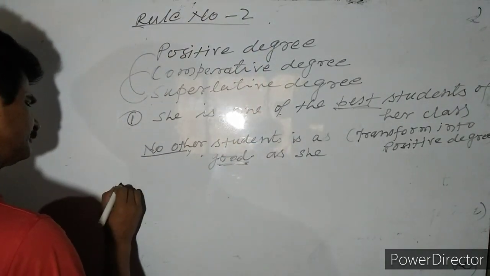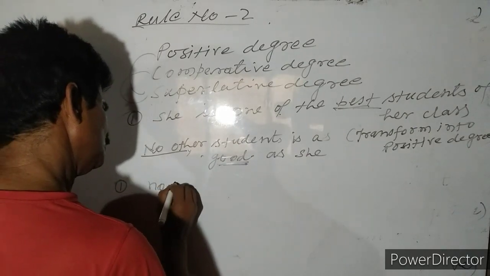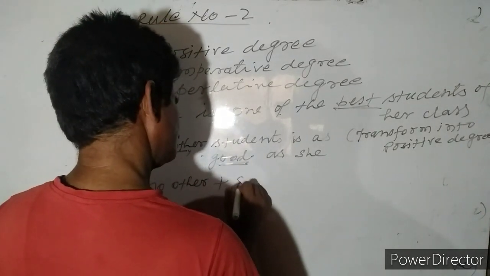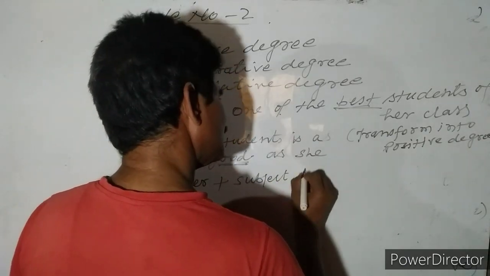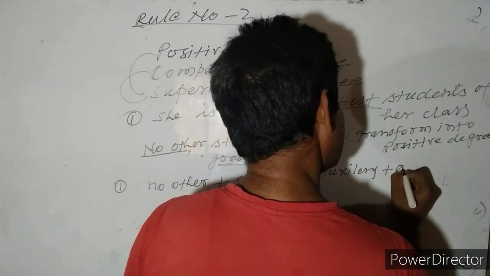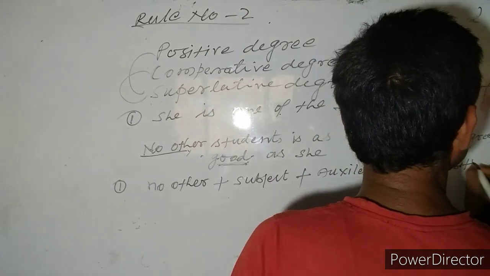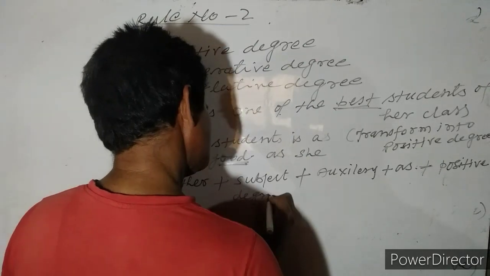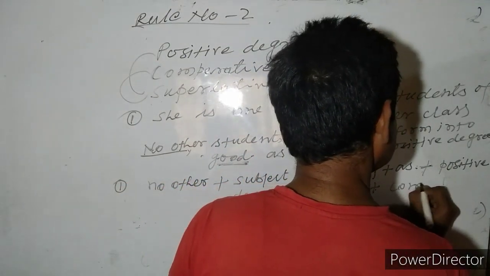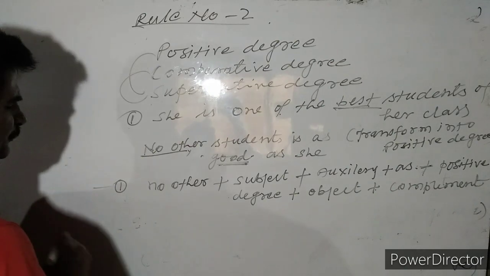The formula: no other plus subject plus auxiliary plus as plus positive degree plus given object plus complement. It is one of the examples of transform into positive degree.